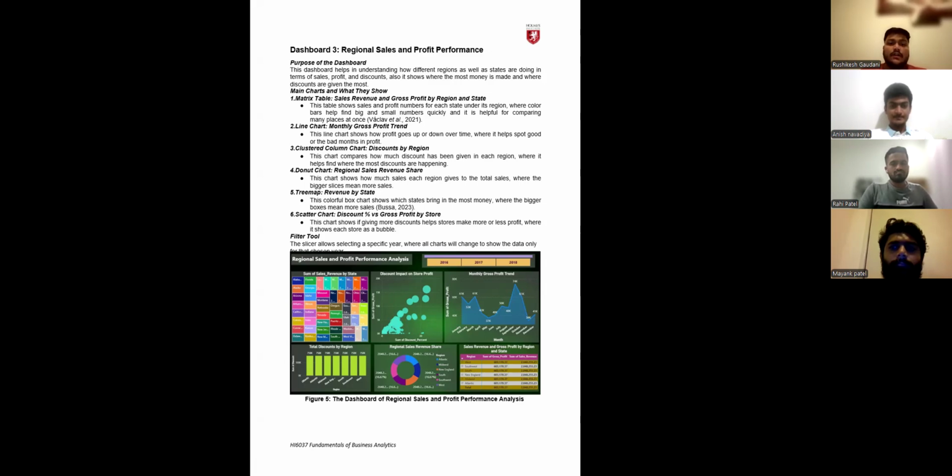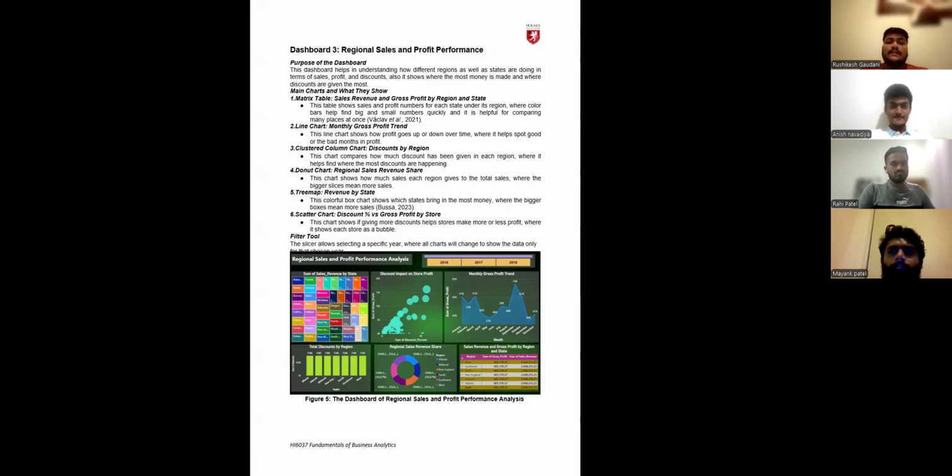The main charts and what they show. The metrics table showing sales revenue and gross profit by region and state. This table shows the sales and profit numbers for each state under the regions, where the color bar helps find big and small numbers quickly, and it is helpful for comparing many places at once.